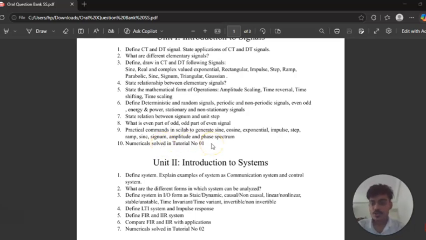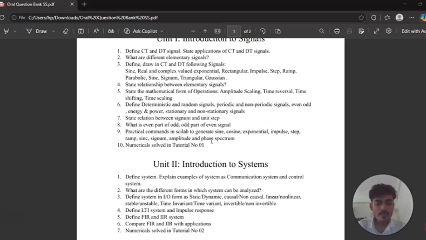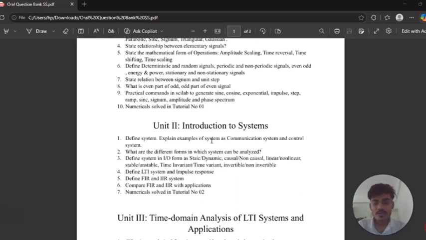That is, you must know about this. After that, question number 10, numericals from tutorial number 1. Yes, numericals you have to do very well. After that, unit 2, that is very important, that is introduction to systems. So unit 2 is our introduction to systems.